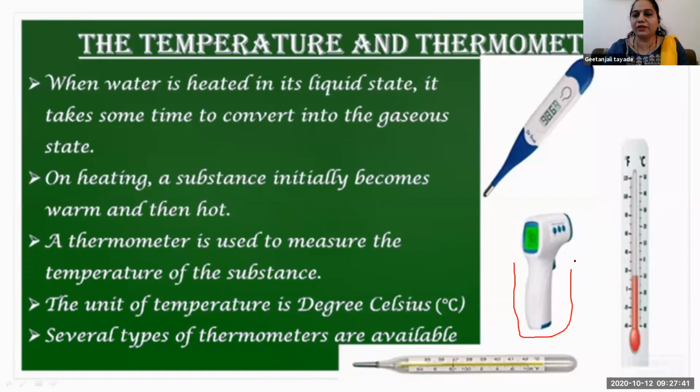Pankini, you want to say something else from this? We are using this body temperature machine for checking our body temperature.